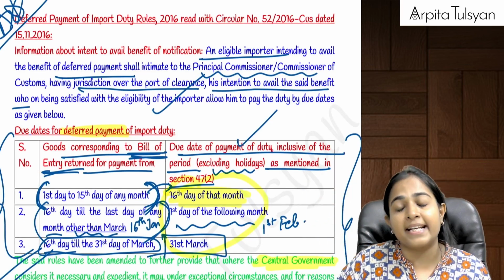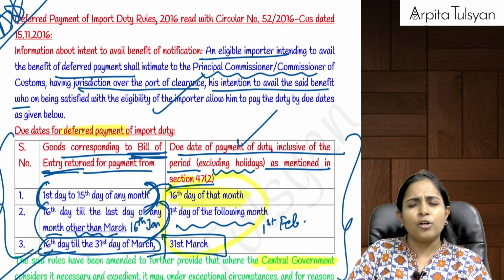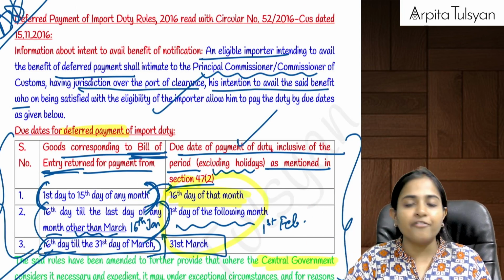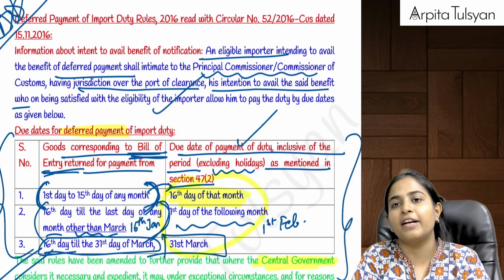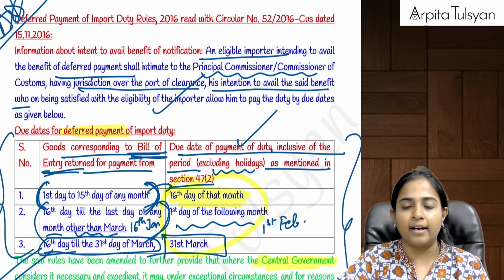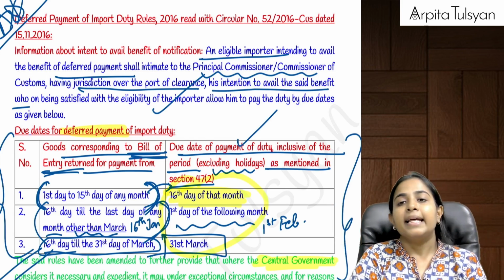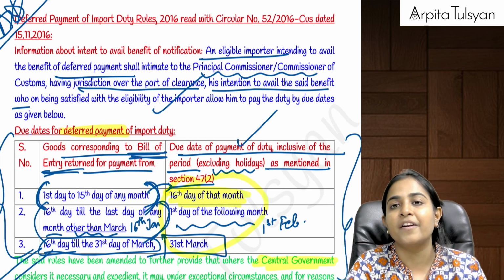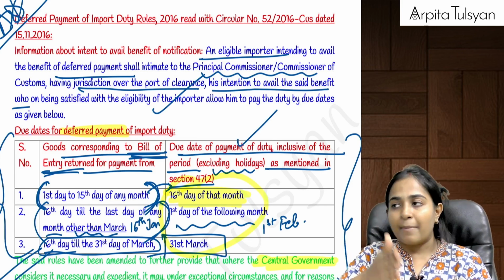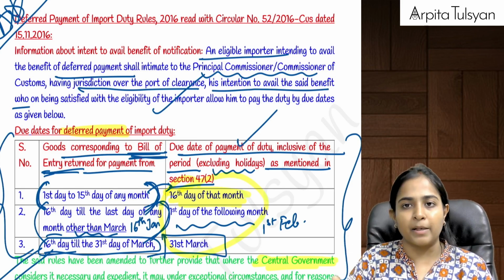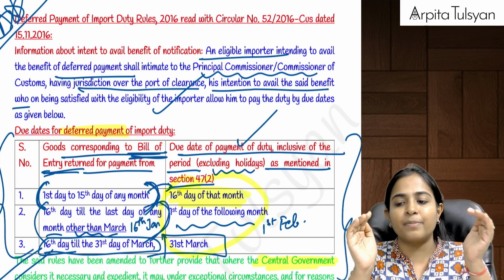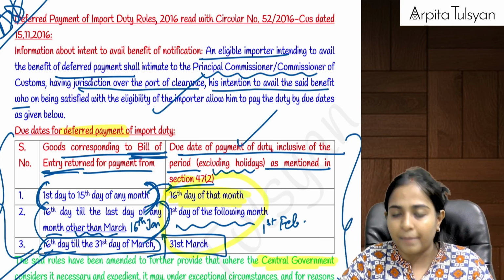Very clear with this? Acha ma'am, what about deferred payment? For how many days can the payment be deferred? Not too much, but yes, some relaxation is given. If we have got a bill of entry returned from the proper officer saying go ahead and do the payment, and that bill of entry has been returned between the 1st day to the 15th day of any particular month, then by the 16th of that month, please make the payment.